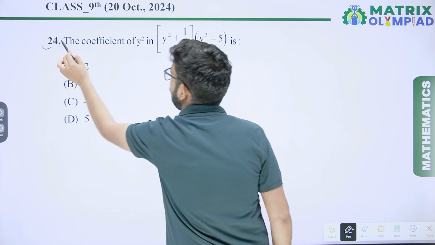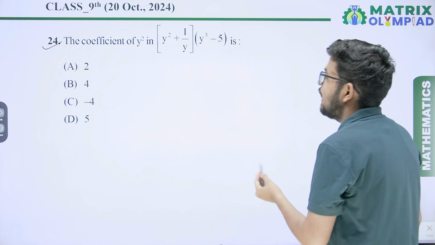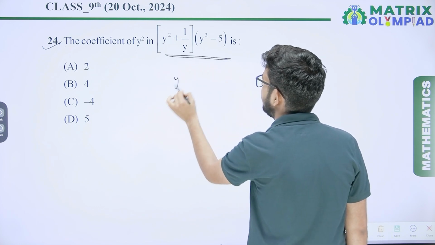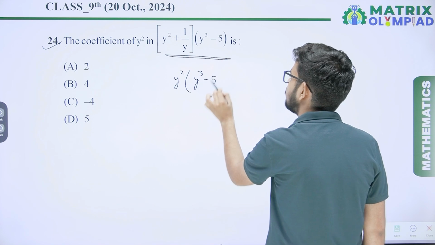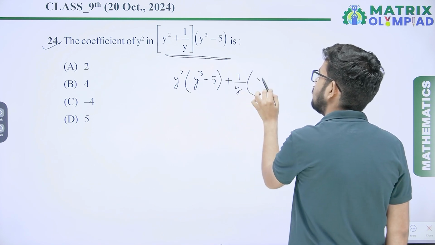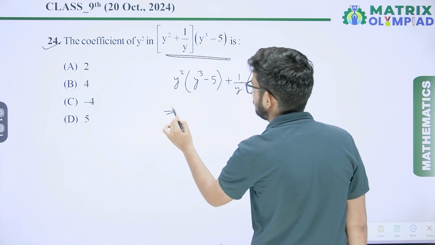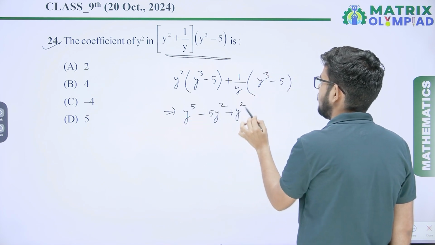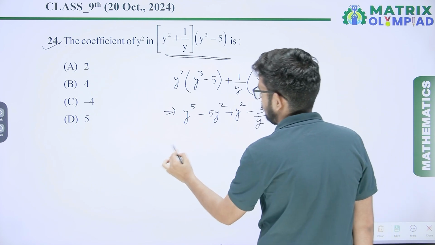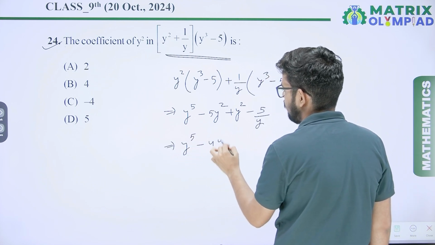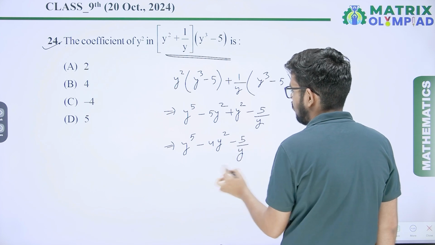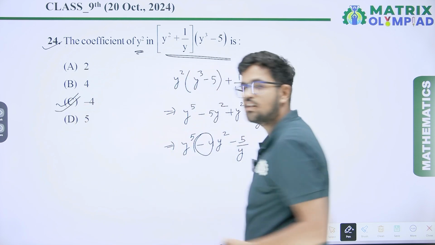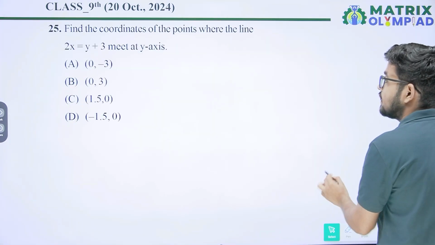Next, question number 24. The coefficient of y square in (y square plus 1 upon y) multiply (y cube minus 5). When we simplify it, we get y square multiply y cube minus 5 plus 1 upon y into y cube minus 5. After simplification, you will get y raised to power 5 minus 5y square plus y square minus 5 upon y. So you will get y raised to power 5 minus 4y square minus 5 upon y. So the coefficient of y square is minus 4. Option C will be the correct answer.